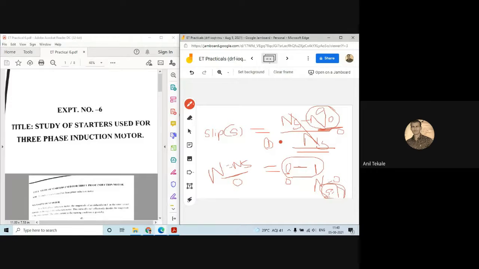Okay, so now in this scenario, what do we have to do? We have to control this current. How can we control this current? To control this current we need a starter. So what is the function of a starter? The first function of a starter is to limit the starting current.